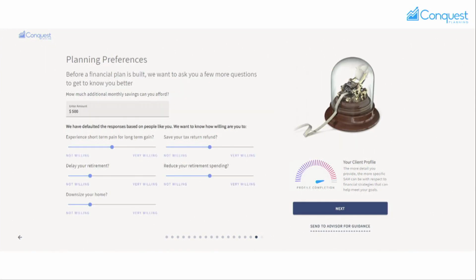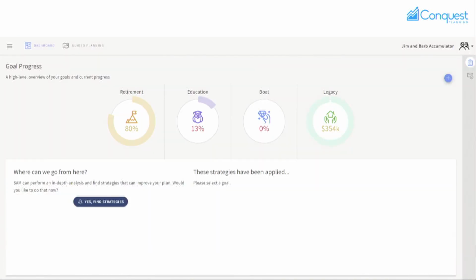The next thing we do that's unique to our system is as part of our AI planning engine, we don't just look at the mathematical impact of strategies. We also look at the client sentiment. So we ask the client things about what would they be willing to do or not do, like downsize their home, spend a tax refund, and so forth. Then we walk through the system. So now we got a dashboard.